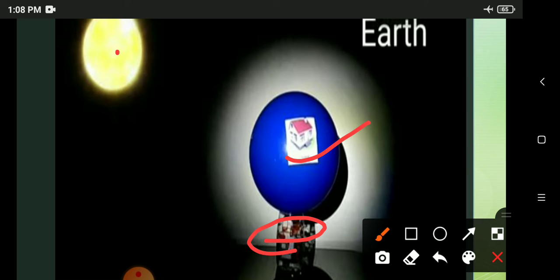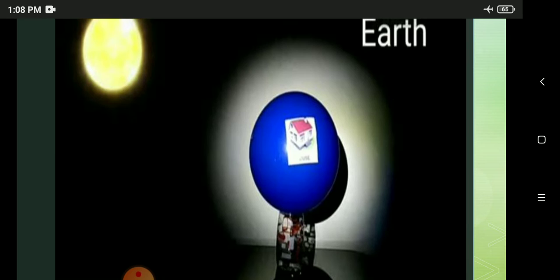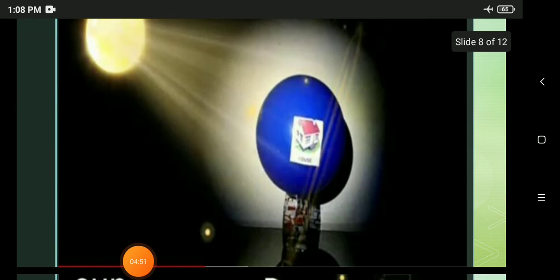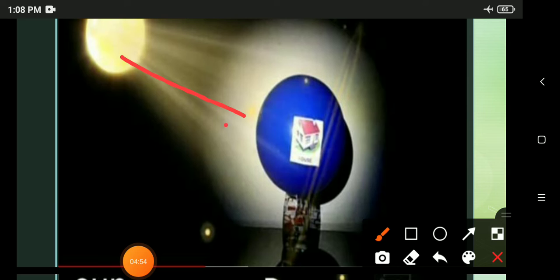This is a torch in front of a ball. What can we see now? You have placed a ball on a glass and you have switched on the torchlight. So, you can see that the rays of the torchlight have fallen on the ball and we can see the house in light. The house has received the light. So this is the daytime. Okay, students? The part facing the house is daytime and the other part is dark. That is night time. Understood?